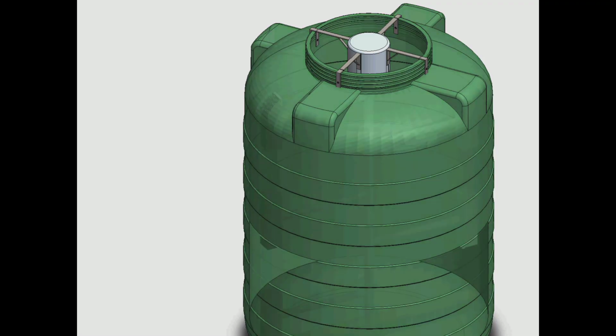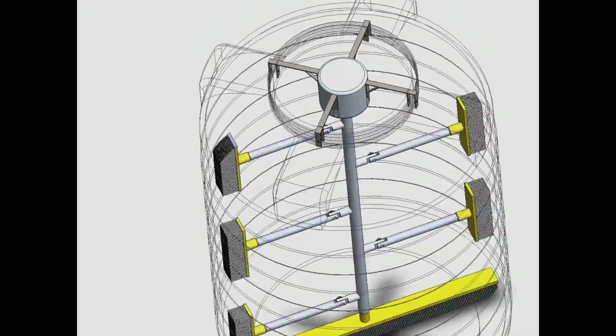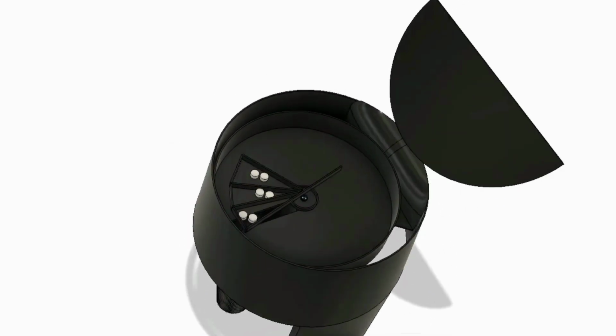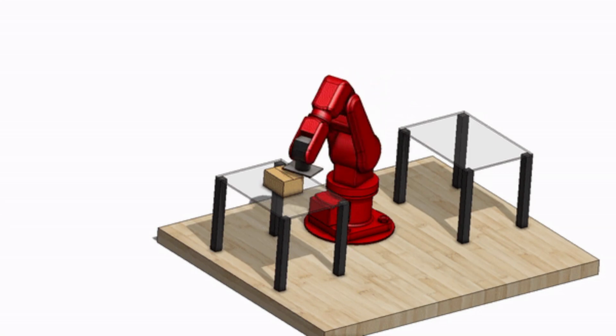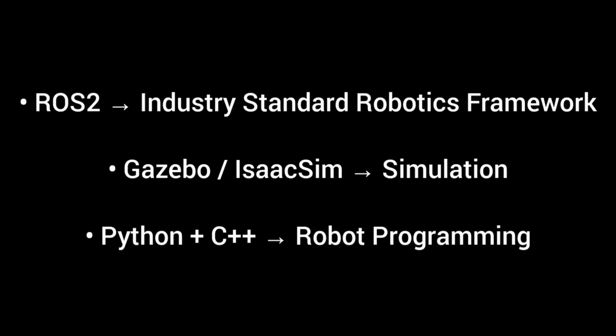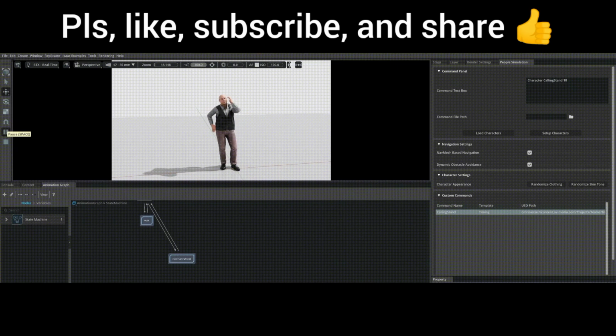Robots are physical machines. You need to understand how to design parts, joints, and structures. The three top CAD tools used worldwide are SolidWorks, Fusion 360, and Onshape. Next, you must learn the tools that control robots in simulation and real life. These include ROS2, Gazebo, Isaac Sim, and PyBullet.